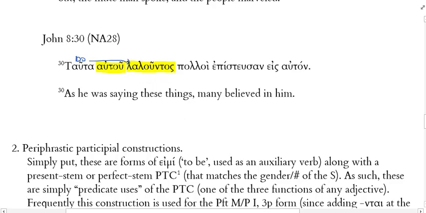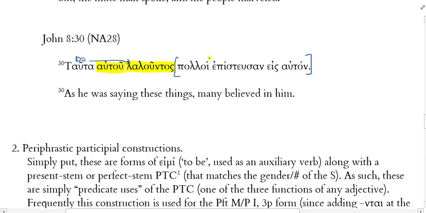Him saying these things. So the tauta is the direct object of laluntas. Now I have my main clause here. Paloi epistusan eis auton. Many believed in him. The many are a group. The him over here is the direct object, the one that they're putting their faith in.